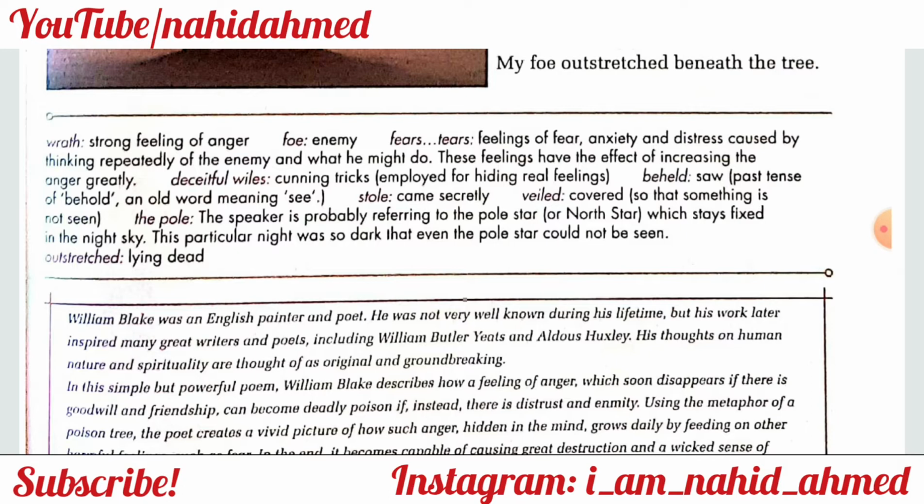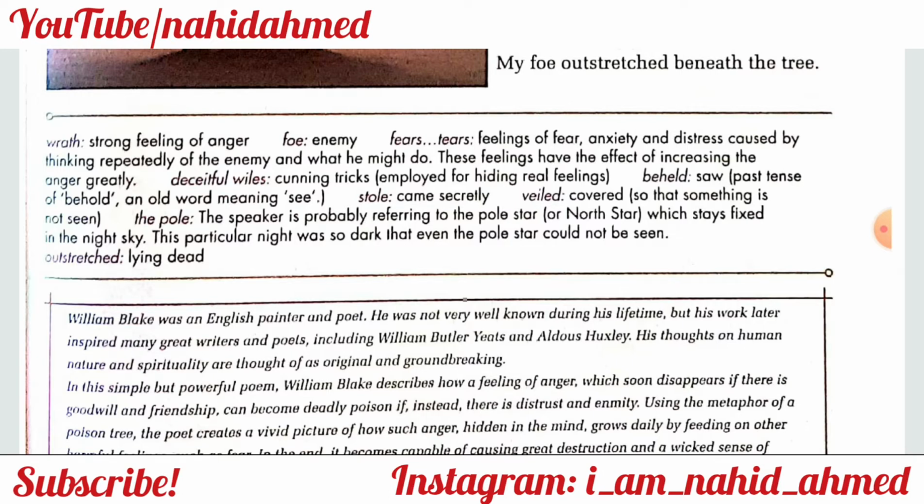Other than that, you have a word like beheld, as you can see here, which means to see, but obviously that's in the past tense. And stole is also the past tense of steal, which means when you take something from somebody's property without even informing them, secretly, obviously. Then you have veiled, which means covered, and you have pole.